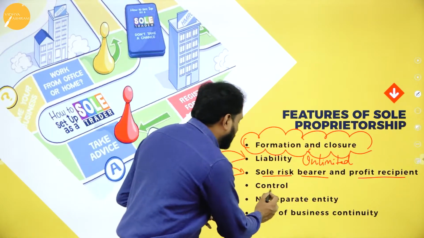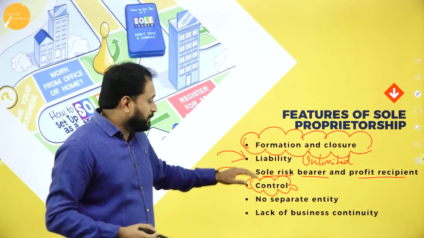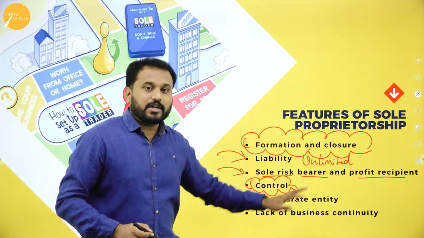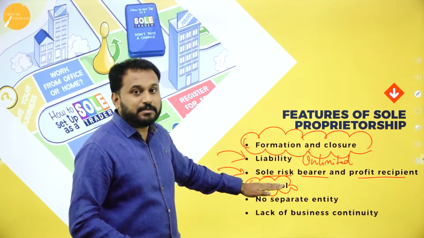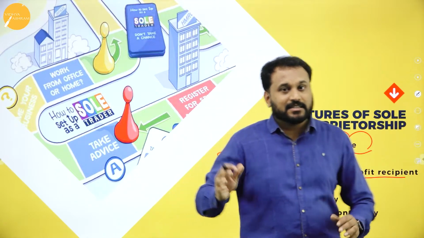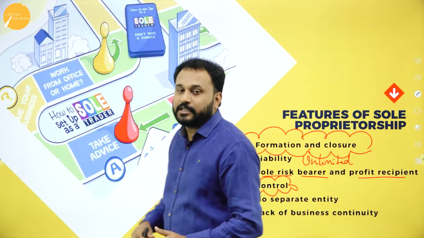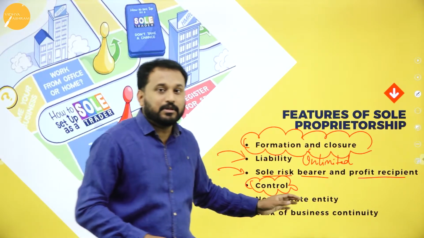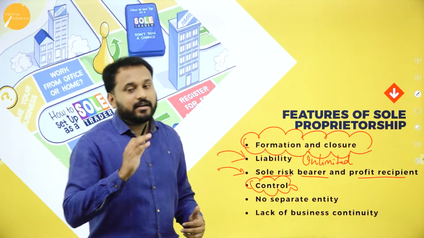So we have this control. Who will control the business? Only the person who is running the business will control the business. Nobody has any authority to control the business, except if the business is going somewhere illegally. Then there is an intervention of the government and the police and the people who will come and check the business, whether I am running it legally or illegally.